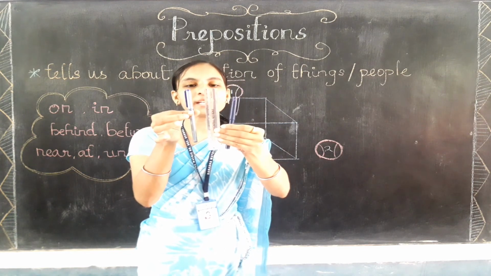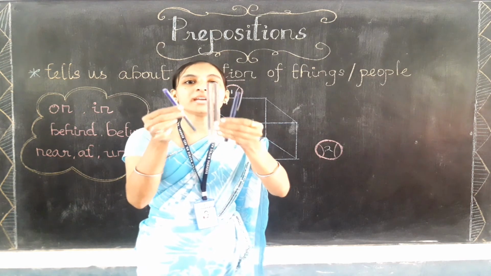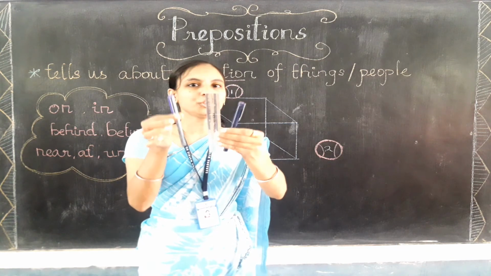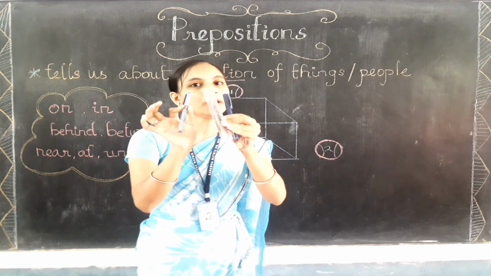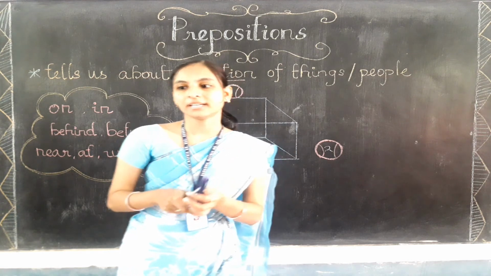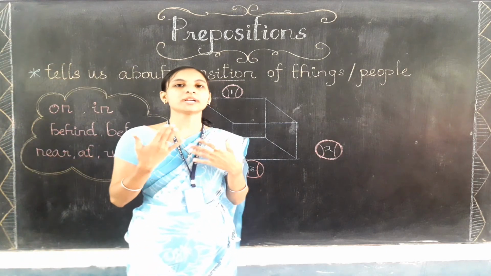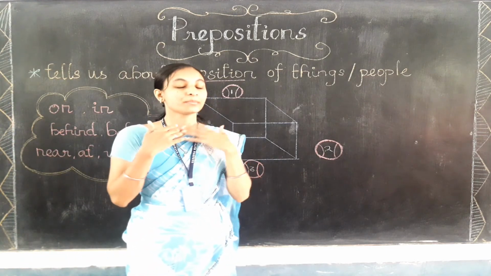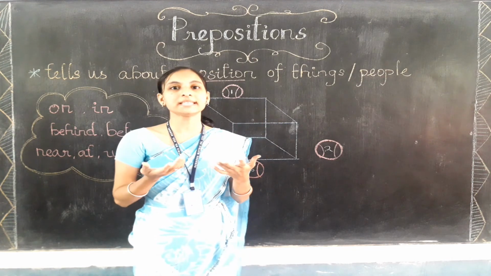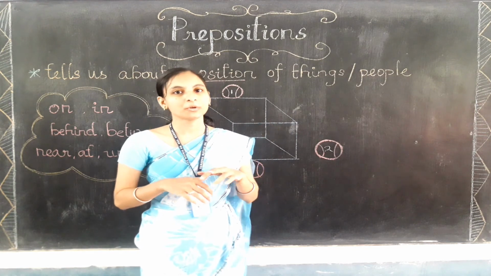அப்போ நடுவுல இருக்குறதுக்கு what do we say in English? Between. அப்போ between னா என்ன? நடுவுல இருக்கு. Where is the scale? It is in between the two pens. Okay, between two pens. Two pens க்கு நடுவுல தான் இந்த scale இருக்கு. Okay, and what is behind me? Now you need to tell me what is behind me. Yes, என்னோட பின்னாடி என்ன இருக்கு? Blackboard. So I can say that the blackboard is behind me. என் பின்னாடி வந்து blackboard இருக்கு.